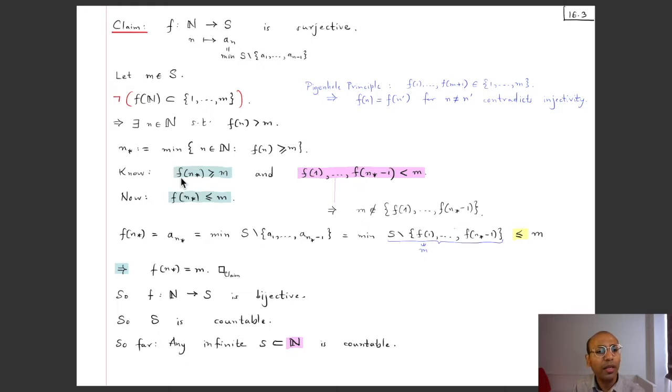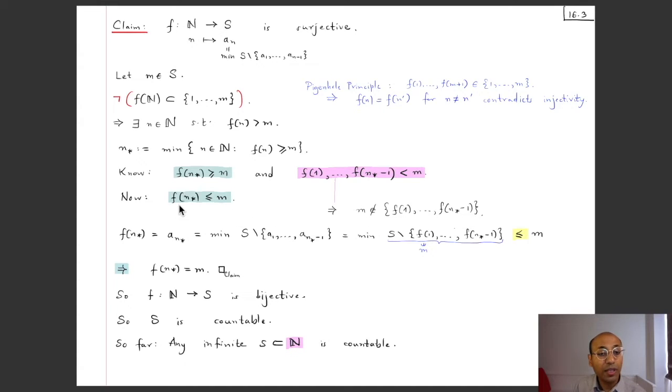Now what we know is that this n star belongs to this set, and in particular Fn star is then bigger than or equal to m, so we already know this. And we also know that F1 up till Fn star minus 1 has to be strictly less than m, because if it was greater than or equal to, then you would have that this minimum is even smaller than n star. So all of these are strictly less than m. So none of these can be equal to m, right? So m is not equal to F1, it's not equal to Fn star minus 1, and hence it does not belong to this set.